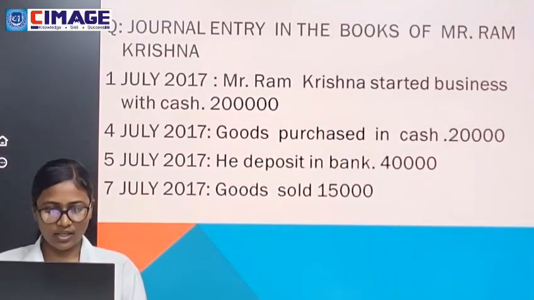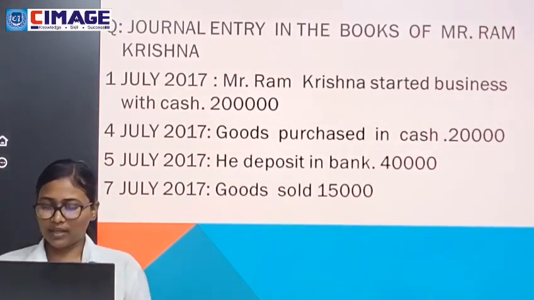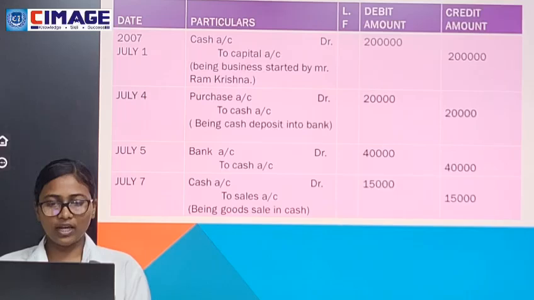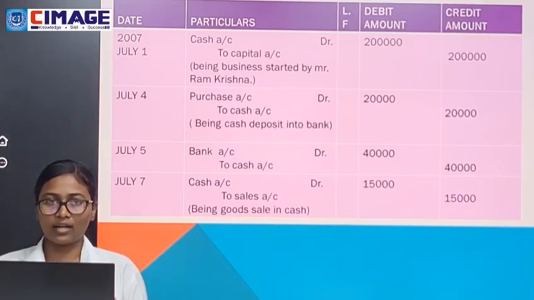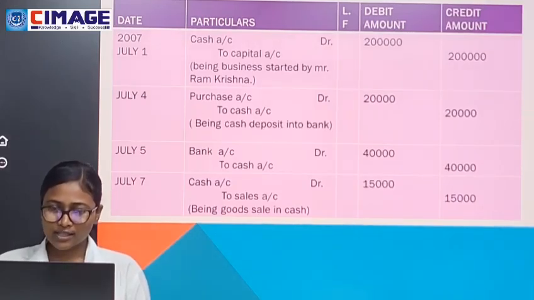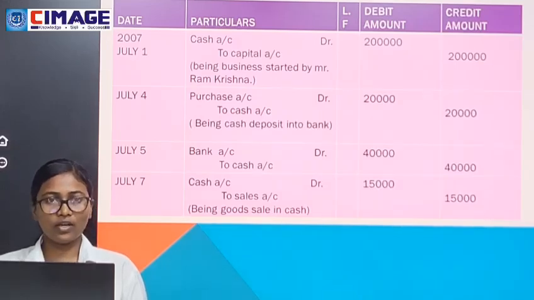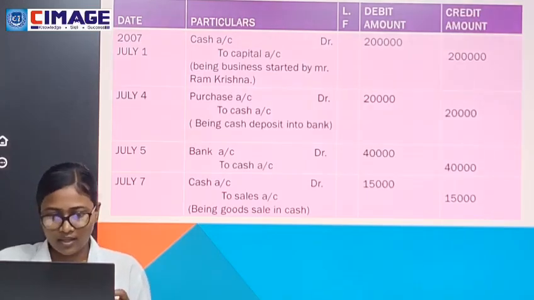So here the next transaction on 4th July 2017, goods purchased in cash 20,000. So the entry of 4th July is purchase account debit to cash account. Here we are purchasing goods, and when we purchase goods, we receive the goods and our cash will be outflow. So we debited the purchase because we are receiving that, and our cash is going out. So according to double entry rule, when something goes out, we're going to credit that. So here we credit the cash.